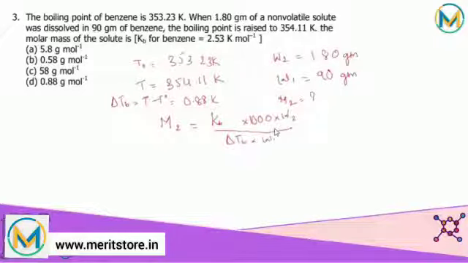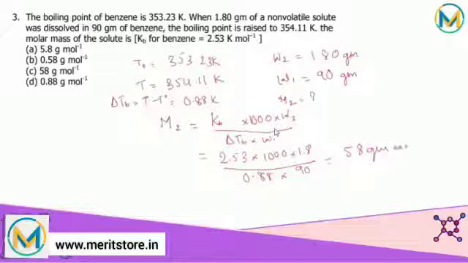Kb is given as 2.53, into 1000, into W2 which is 1.80, the whole upon delta Tb which is 0.88, into W1 which is 90. By solving this, we find that it is 58 gram per mole. Hence, the molar mass of the solute is 58 gram per mole, and that is present in option C. So the correct answer for this question is option C.